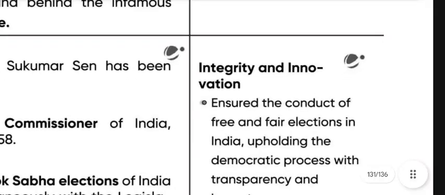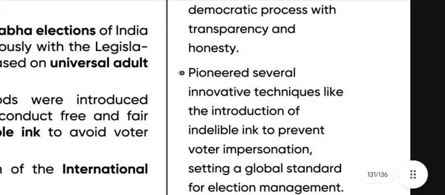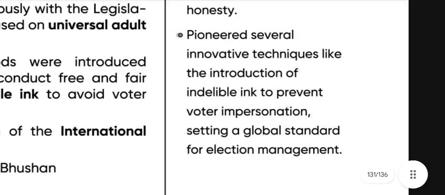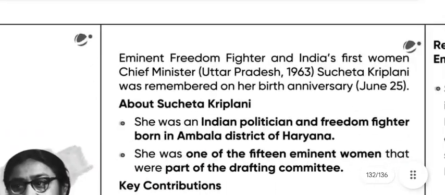Next, we have integrity and innovation. He ensured the conduct of free and fair elections in India, upholding the democratic process with transparency and honesty. He also introduced several innovative techniques, like indelible ink to prevent voter impersonation, setting a global standard for election management.